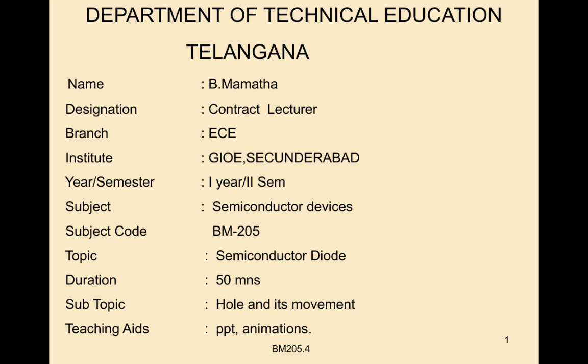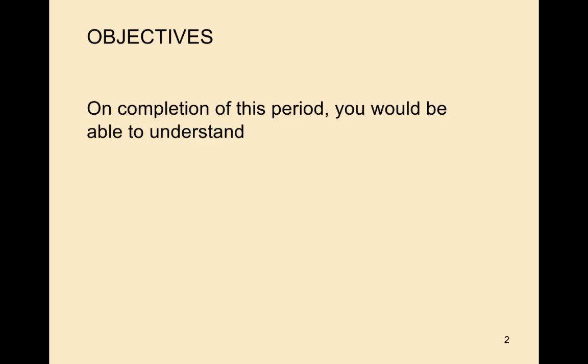So what is the importance of a hole, generation of a hole and movement of a hole.